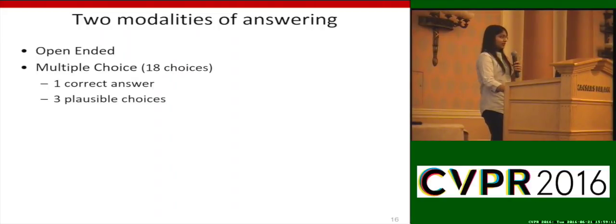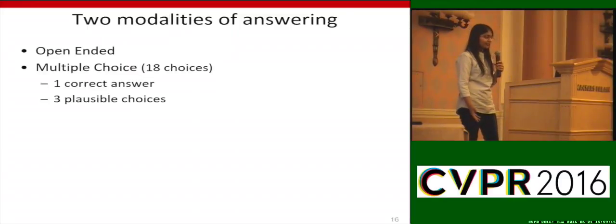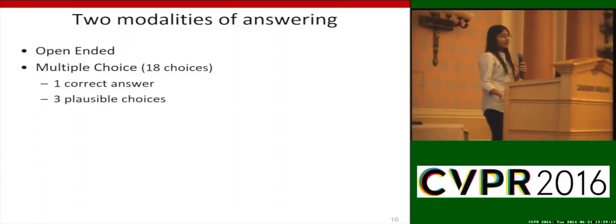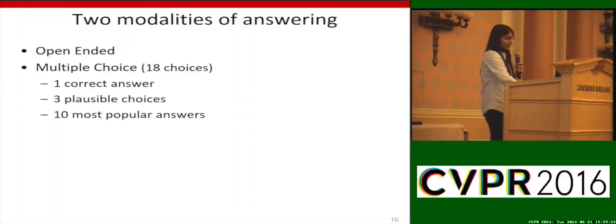There are 3 plausible answers which, as I just said, were provided by workers without looking at the image. So for example, if the question is what color is something, the answers will be colors, but they won't be correct answers. There are 10 answers which are the most popular answers from the training set, and the rest are random answers.